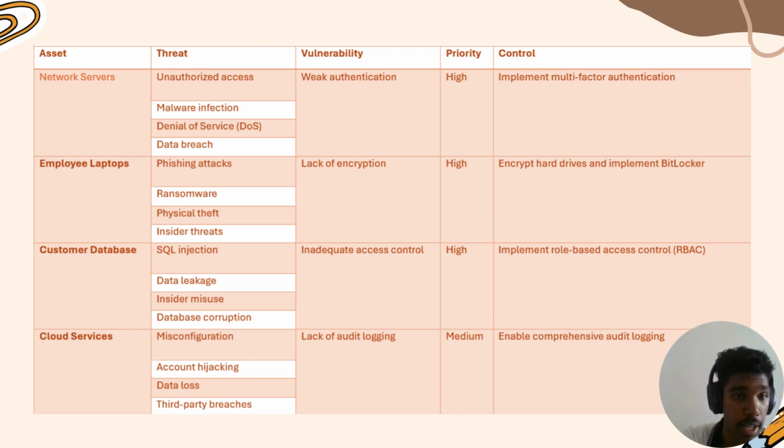And next, the asset is cloud services. The threats faced by this are misconfiguration, account hijacking, data loss, and third-party breaches. The vulnerability, and why this happened, is because of lack of audit logging. We set the priority for this asset as medium. How do we solve this threat? We enable comprehensive audit logging. So regular audit checks should mitigate this.